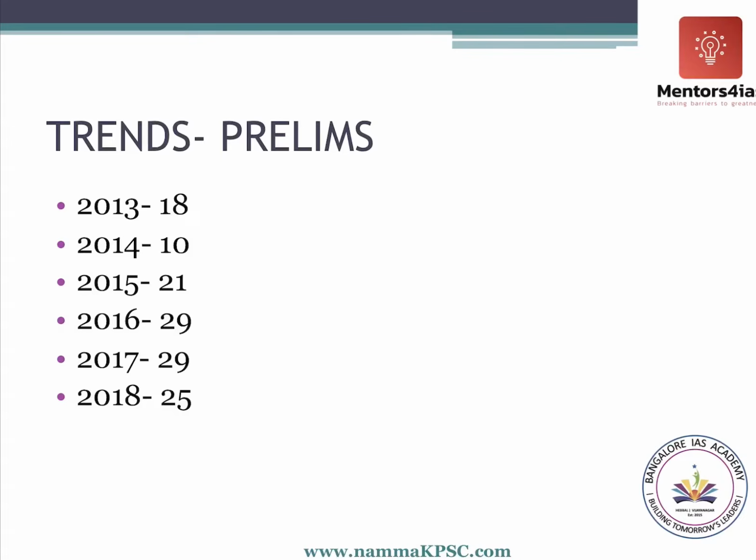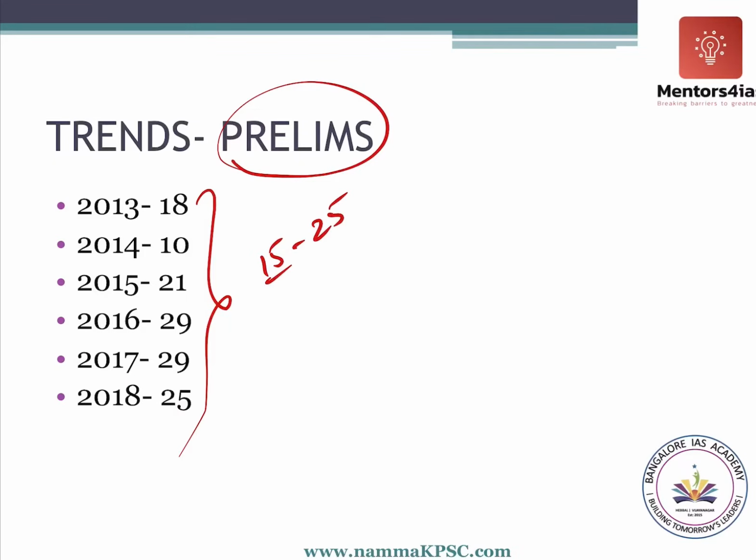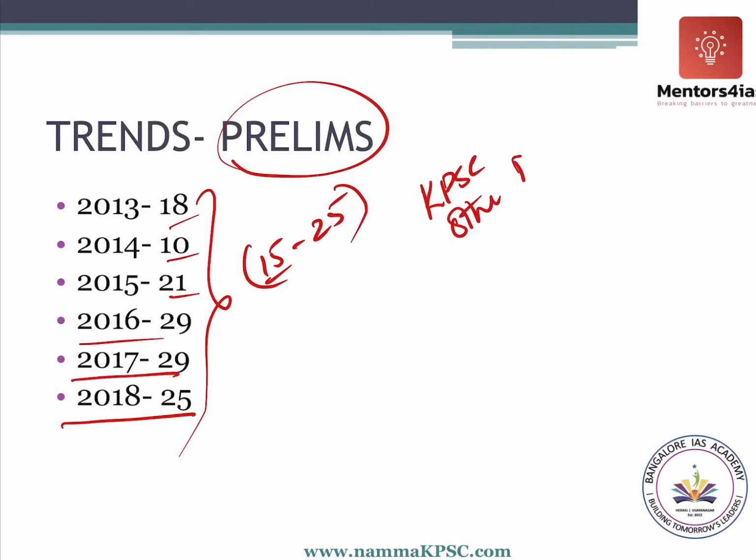So first let's try to understand the importance of Indian economy for the prelims. If you see the previous years' UPSC examinations, you will see that around 15 to 25 questions are asked from Indian economy every year in prelims. If you see 2018, 25 questions, 2017, 29 questions, 2016, 29 questions, 2015, 21, 2014, 18. So on an average, you can expect around 15 to 25 questions on Indian economy in your prelims. This goes even for KPSC as well as other public service commissions.